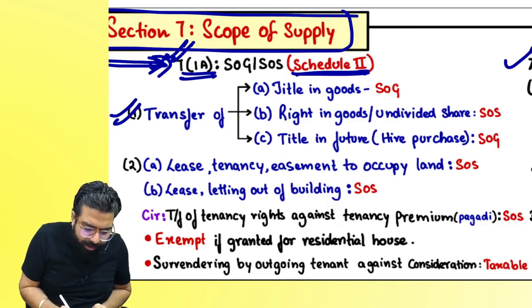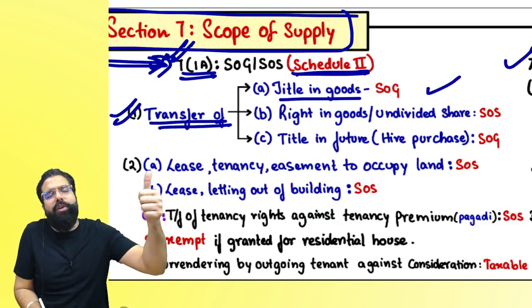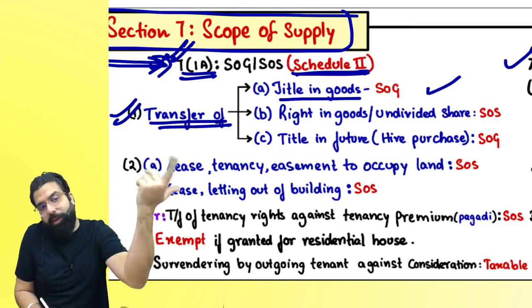Here we went ahead and learned about transfer. If it's a transfer of title in goods, it is supply of goods. Ownership is transferred, then it is supply of goods.